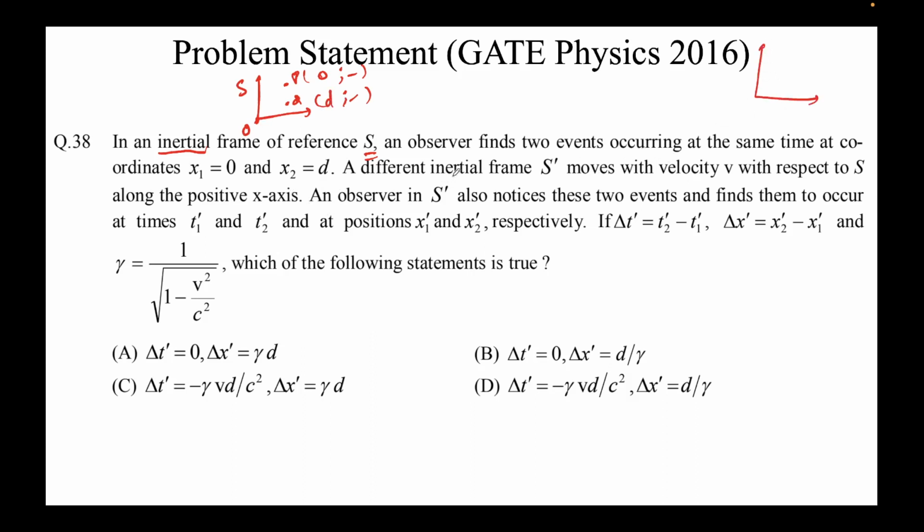This question says so. A different inertial frame. There is a second frame now. It is also inertial, S prime. Once we have established that we use only inertial frames of reference, only then is this Lorentz transformation and all the things we have talked about, the space-time interval, valid. Otherwise, it's not valid. So this frame S prime is moving with velocity v with respect to S in the positive x-axis. This is moving at some constant velocity v. It doesn't matter what the velocity is, we'll say it's constant. And again, we'll assume the observer is at O prime. Observer S prime also notices these two events. I told you, whatever events are happening here, they will be observed in some form here also.